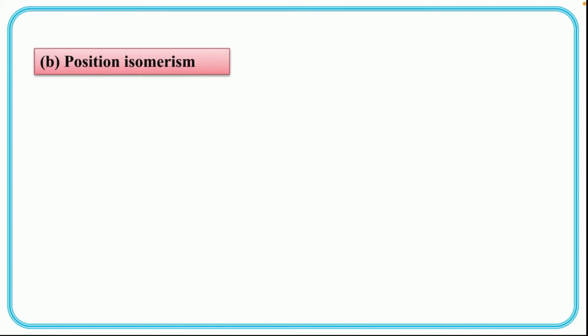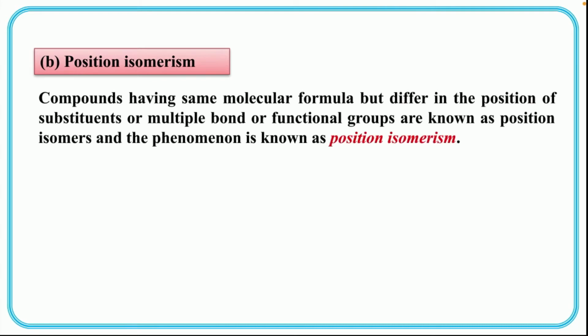Now let's move on to the next isomerism, that is positional isomerism. Position isomerism means compounds having same molecular formula but they differ in the position of substituents, or sometimes it can be multiple bonds position, or sometimes the position of the functional groups. So they are called positional isomers and the phenomenon is known as position isomerism. Okay, children? So compounds having same molecular formula but they differ in the position of the substituent. Okay. Now let's see some examples.